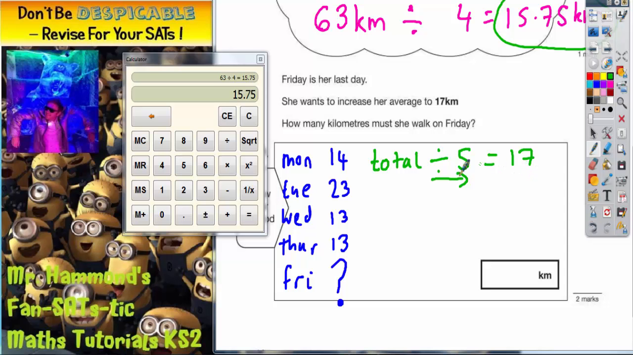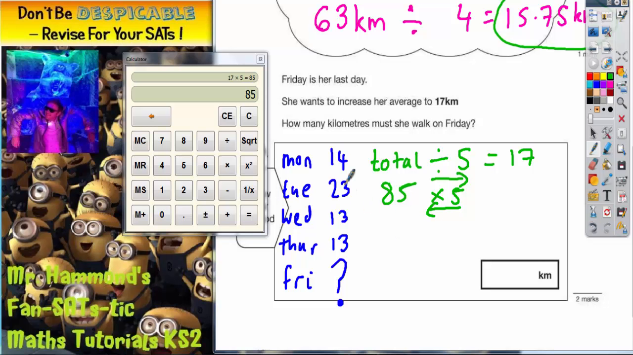Well, if we work this through in reverse, if we start with 17 and work backwards and multiply this by 5, we will get the total. So the question is, what is 17 multiplied by 5? 17 times 5 equals 85. Therefore, the total amount of distance must equal 85.